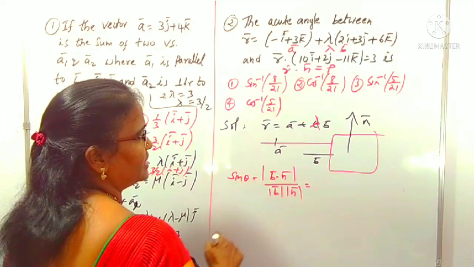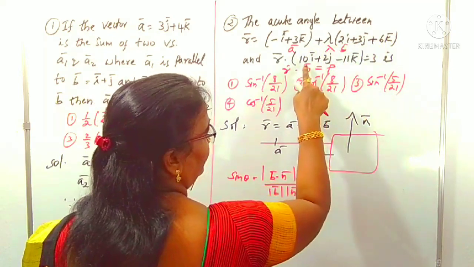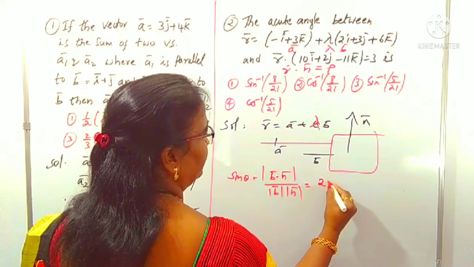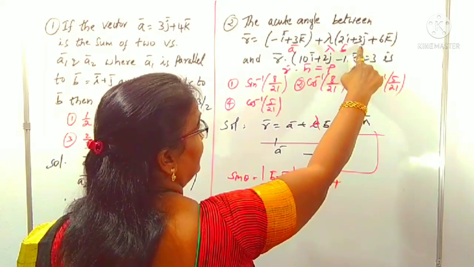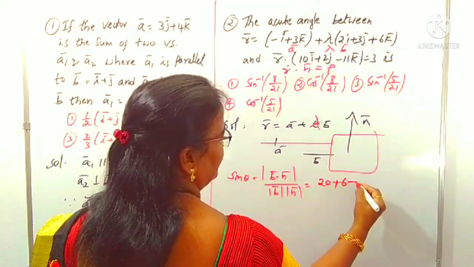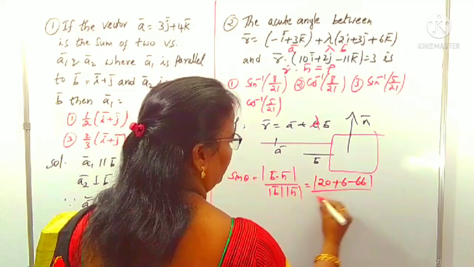So b dot n means the dot product of b and n. You know the dot product: 2 into 10 is 20, plus 3 into 2 is 6, with minus 6 into 11 is 66. This is b dot n under modulus. You can take it under root.